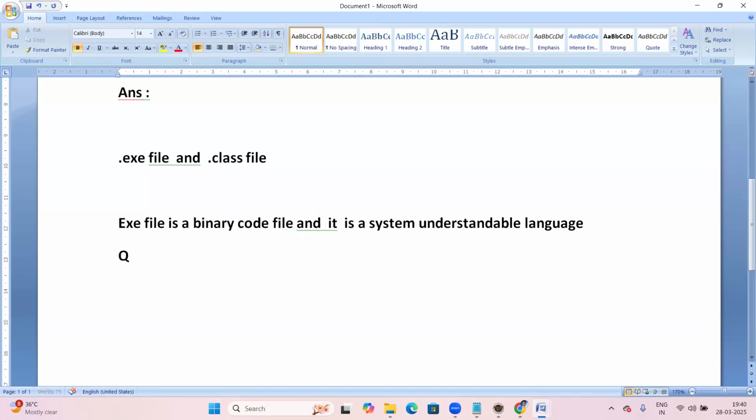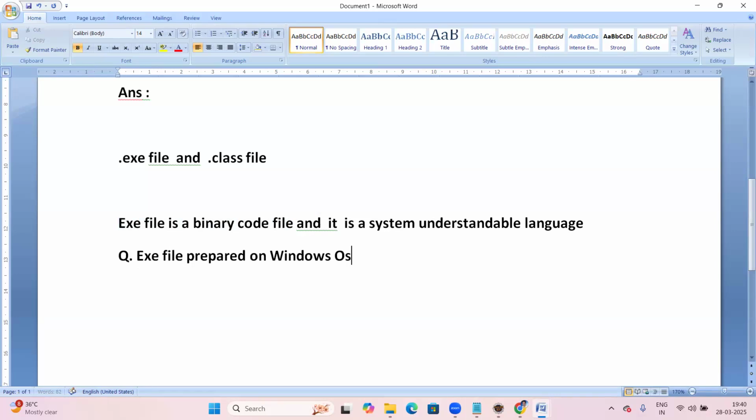Okay, fine. Here is a question for you guys. Suppose, for example, an exe file is prepared or generated on Windows OS.